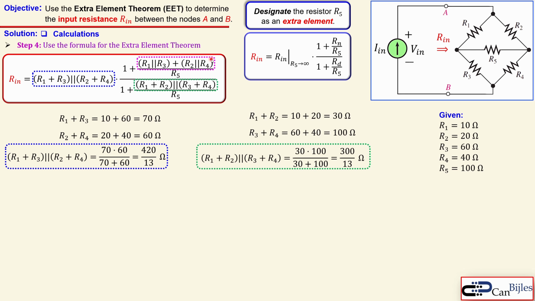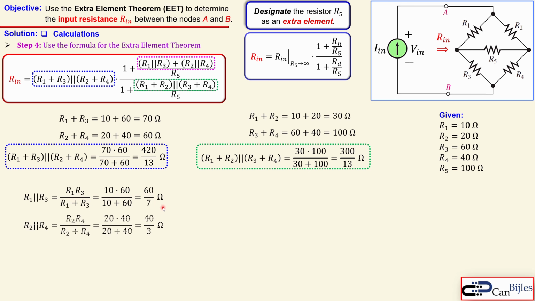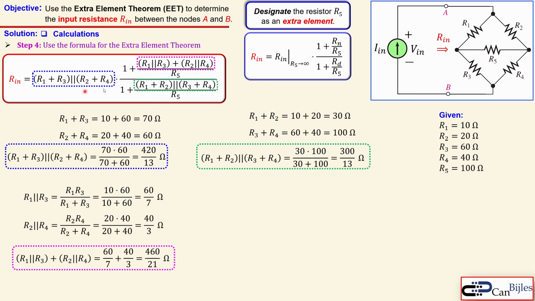Now the part here in pink, that's actually the parallel combination of R1 and R3. That's actually here. So we get here again exactly 60 over 7 ohms. And for R2 and R3, the similar calculation, similar formula, and now you get here 40 over 3 ohms exactly. Now if you add them up, because that needs to be done, because now we have to add these two answers, and then you get here 460 over 21 ohms. All right, now we're almost done because now we know the elements here, so we can now substitute that. Then we get the following.